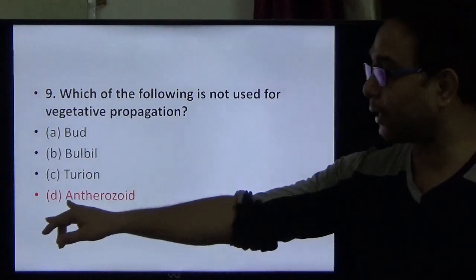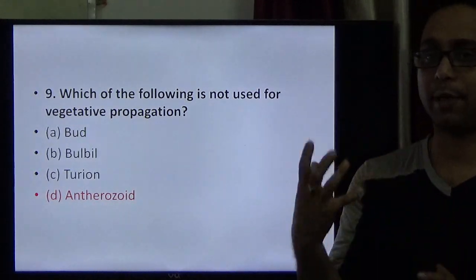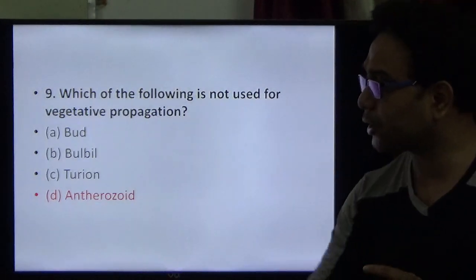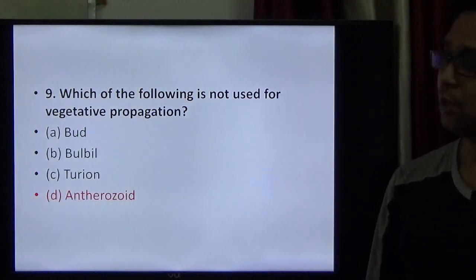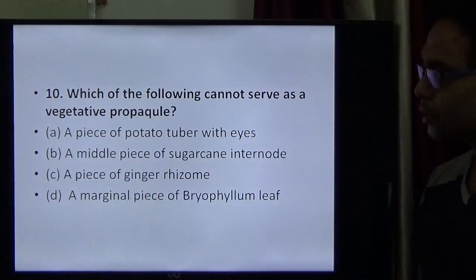Here, the antherozoids are the male reproductive gametes, so they are involved in sexual reproduction, not in vegetative propagation. So for question number 9, D is the right option.